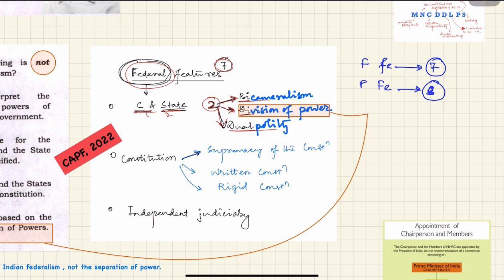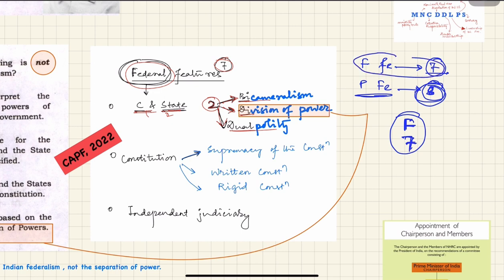Just remember like this: federal features F and 7 look like mirror images of each other. So how many federal features are there? 7, remember like this, got it. And the parliamentary features, one is 7 and the other is 8. So 8 parliamentary features and 7 federal features.